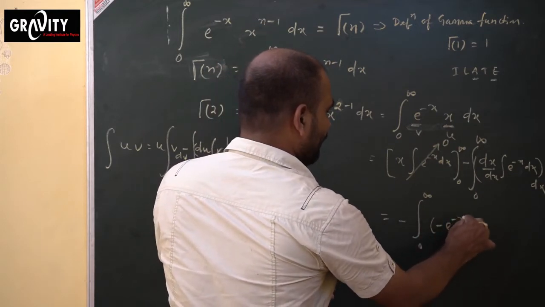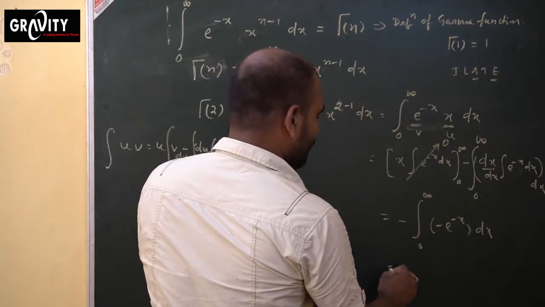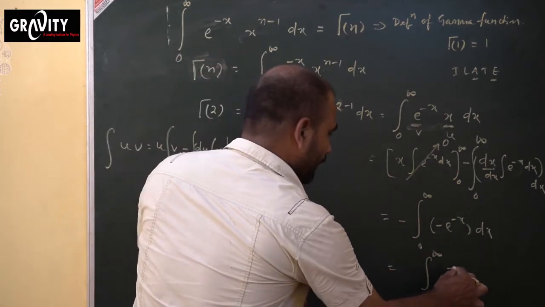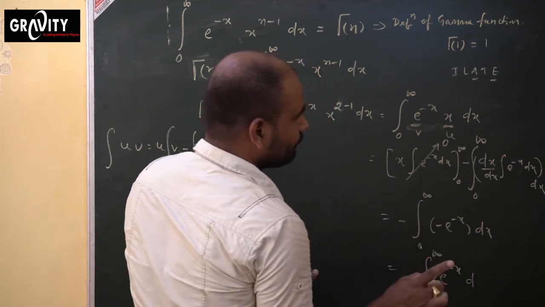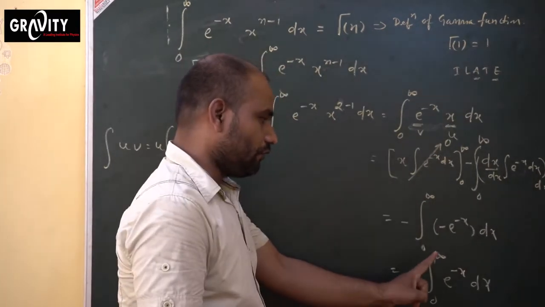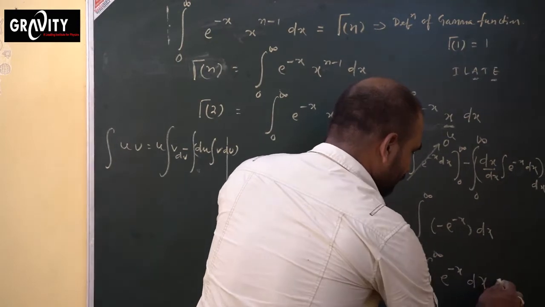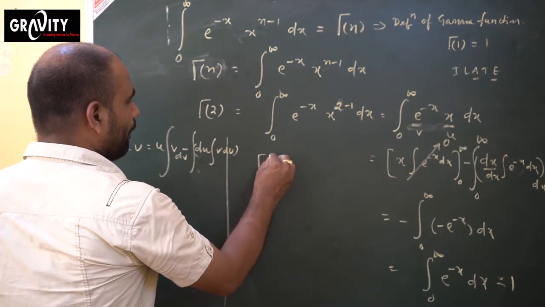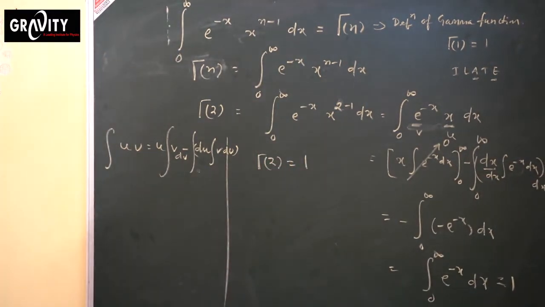Minus with minus becomes plus, 0 to infinity, plus e to the power minus x dx. Just now this integration of e to the power minus x dx is already 1. So we found that gamma 2 is also 1.